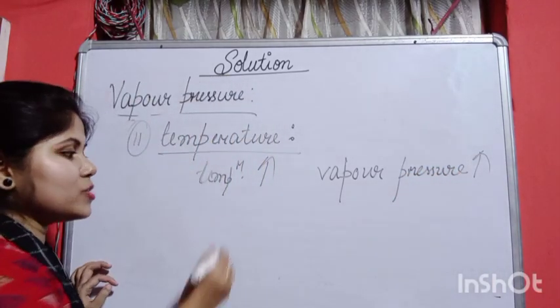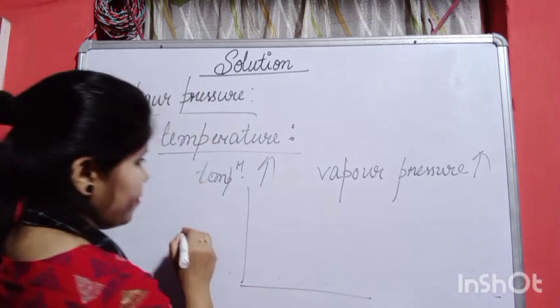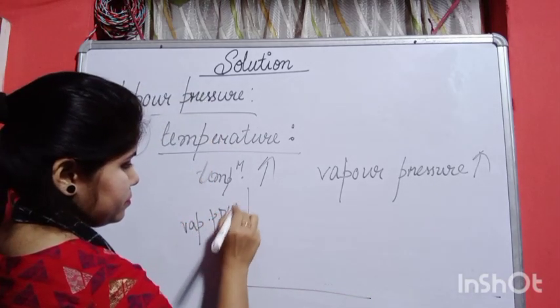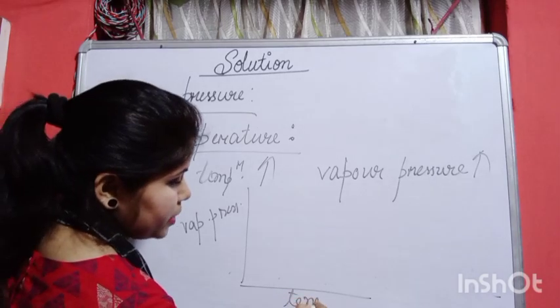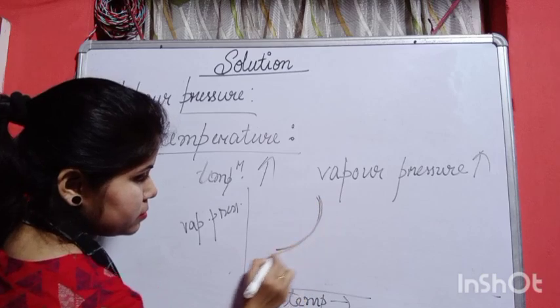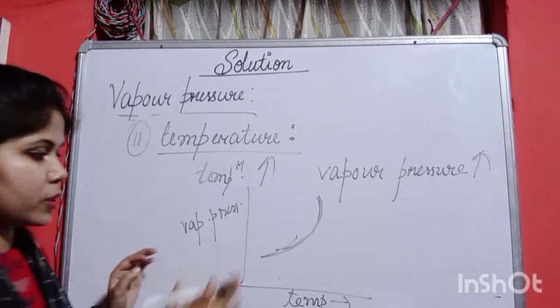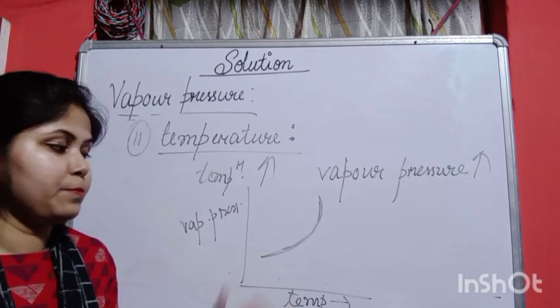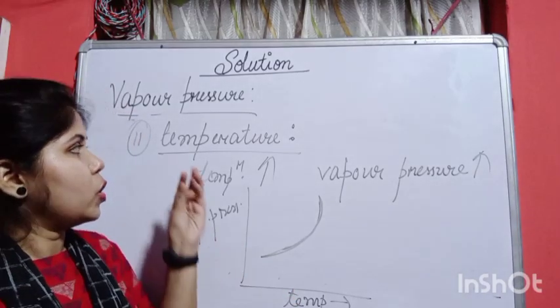Okay, we can draw a graph: vapor pressure versus temperature. It will be like this, you can see. So this is how the vapor pressure and temperature curve looks.